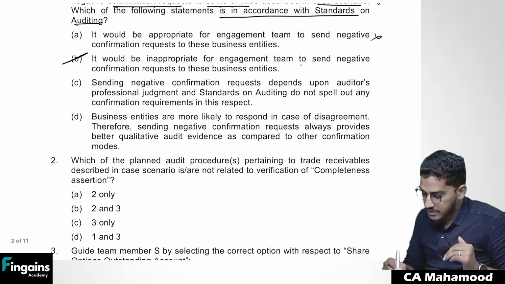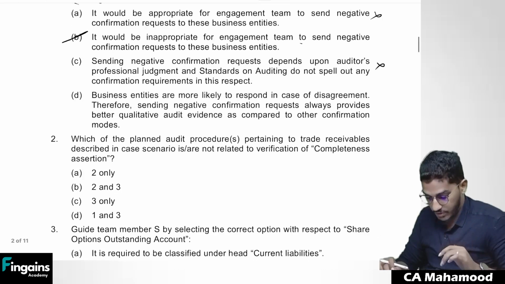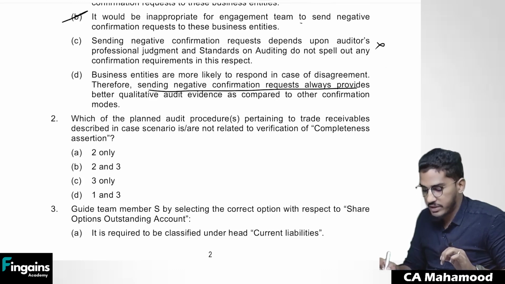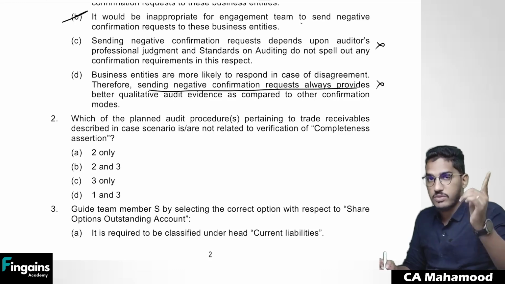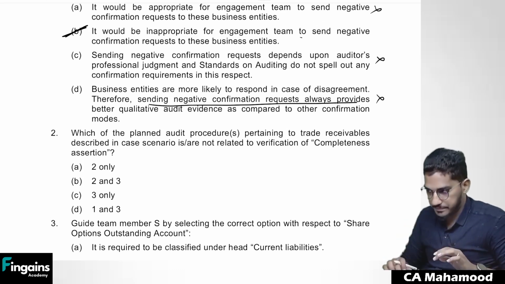Sending negative confirmation request depends upon auditor's professional judgment, and standards on audit do not spell out any confirmation request in this aspect. No, standards on auditing have given guidance. It is not completely on the auditor's choice. Business entities are more likely to respond in case of disagreement. Therefore, sending negative confirmation request always provides better qualitative evidence. No, sending positive confirmation request will always provide qualitative evidence. So that's why option B is the correct option.